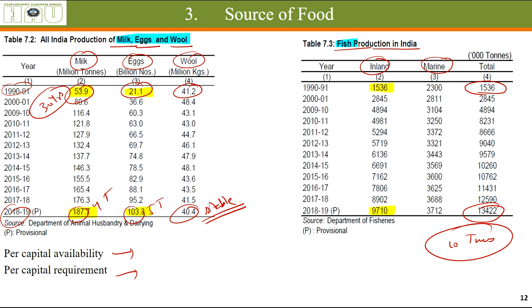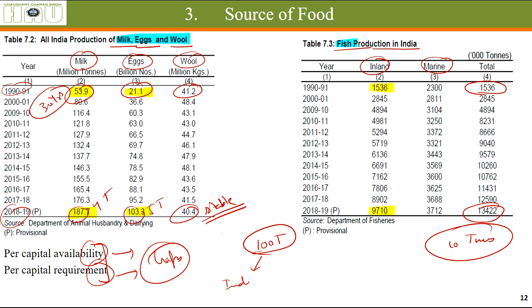But I will be telling you in the coming lectures about the per capita availability and per capita requirement of the country, which can tell us about the gaps. Let's say we are consuming 100 tons of wheat, how much is being produced in India, and how much is coming from foreign countries.